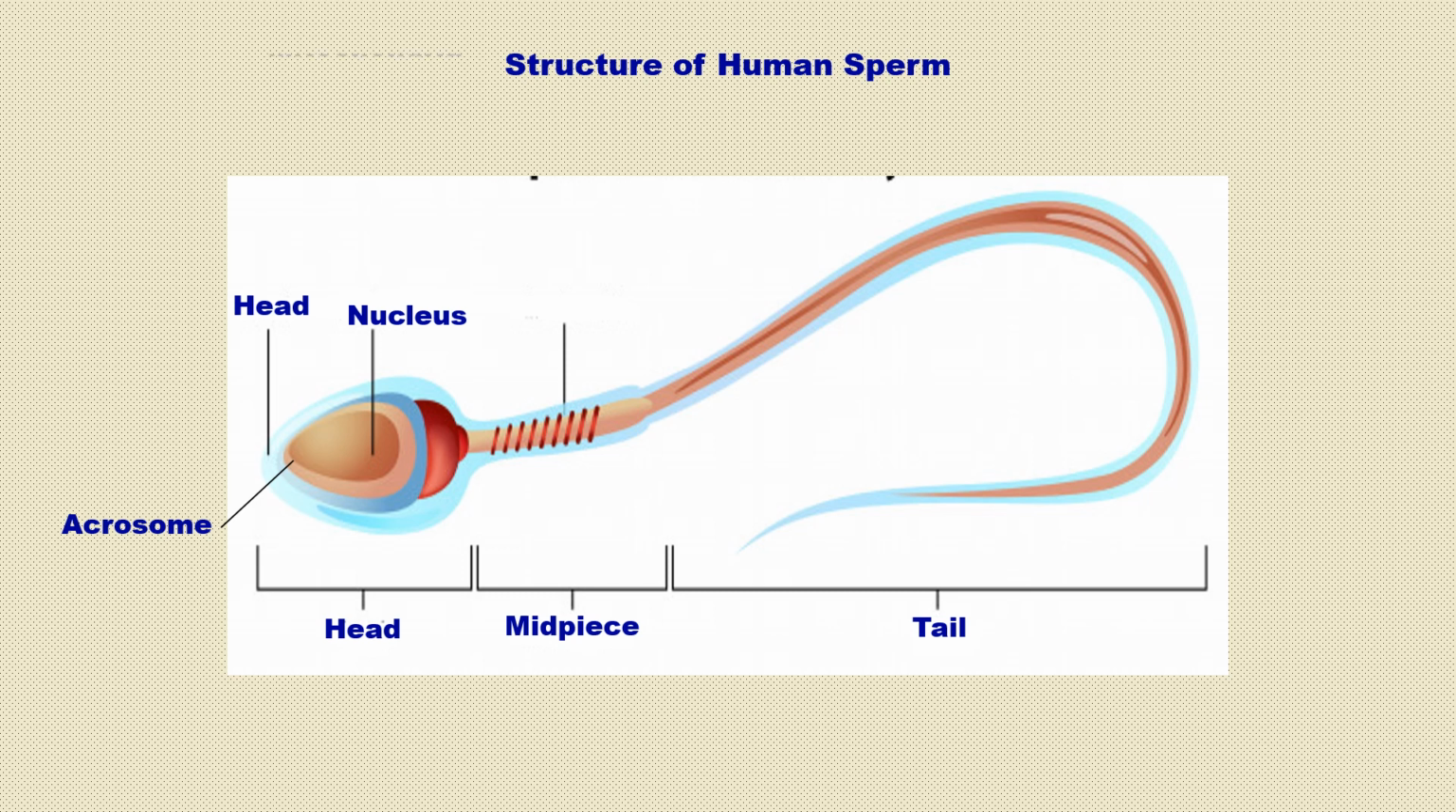A short neck comprises the centriole. The middle piece contains mitochondria, which provide energy for the movement of the tail. It brings about sperm motility, which is essential for fertilization. Motility means movement. The mitochondria help the tail to move.